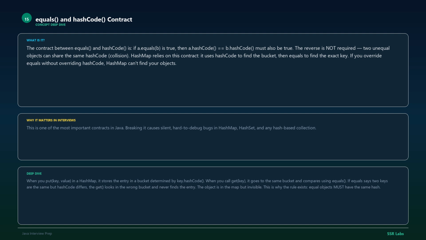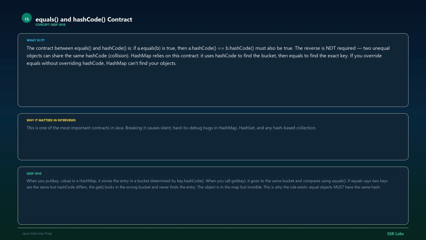The contract between equals and hashCode is: if a.equals(b) is true, then a.hashCode() must be equal to b.hashCode(). The reverse is not required. Two unequal objects can share the same hashCode, a collision. HashMap relies on this contract. It uses hashCode to find the bucket, then equals to find the exact key. If you override equals without overriding hashCode, HashMap can't find your objects.